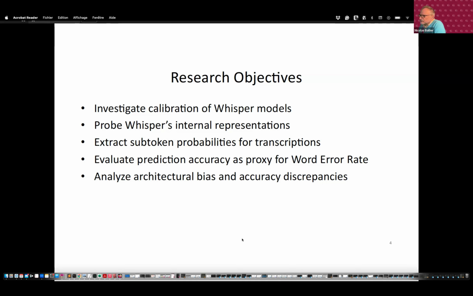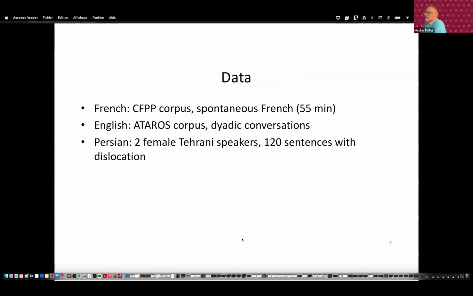And this allows us to show that there was some kind of architectural bias, and, as predictable from the size of the training data, differences in accuracy. So we used 1 hour of French from the Corpus du Français Parlé Parisien. The data is available online, and it's contemporary conversation.